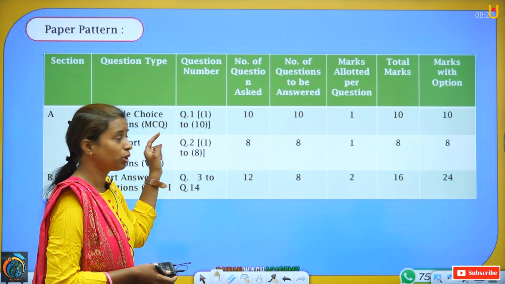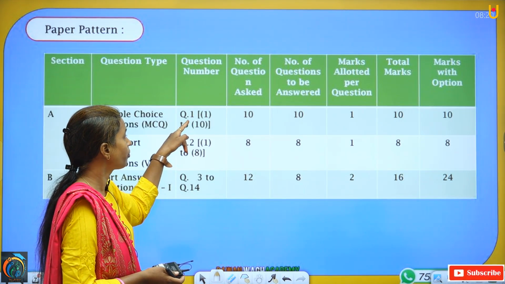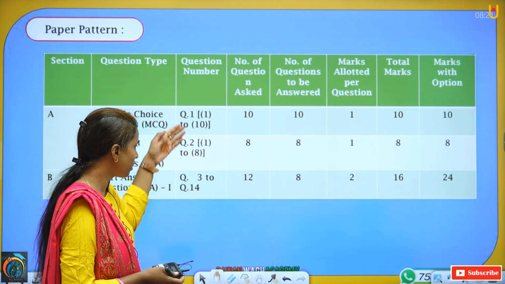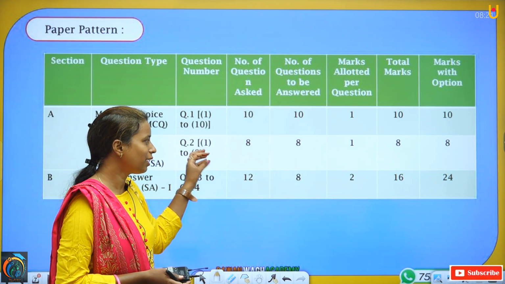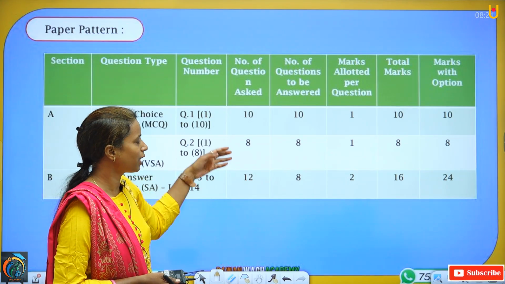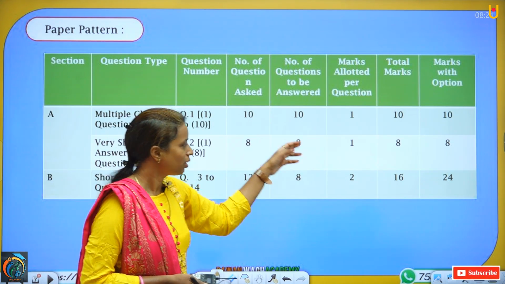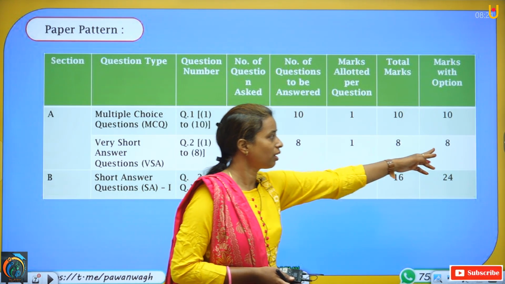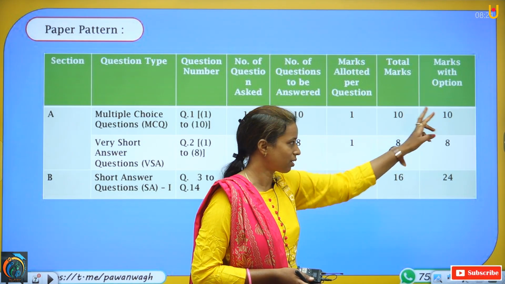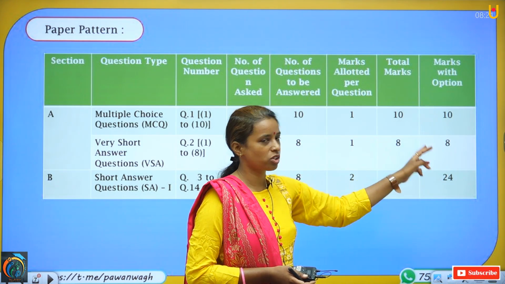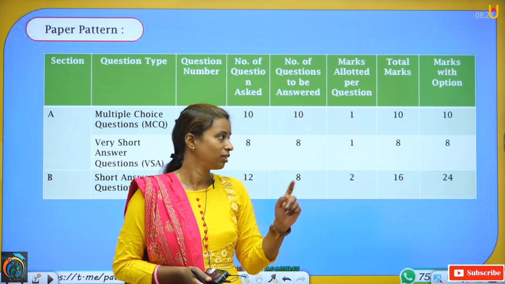It will be question number 2. And again, as we have seen, 10 questions may come in question number 1, like that only 8 questions are coming in question number 2. And again here, same as question number 1, each question has 1 mark. In that way, 8 marks questions are coming. See here, total marks are 10, 10 questions for 10 marks. Here again same, 8 questions for 8 marks. That means 1 question is having 1 mark.